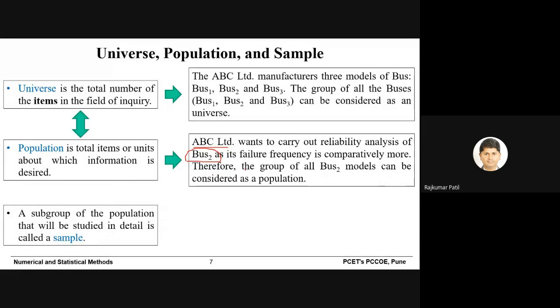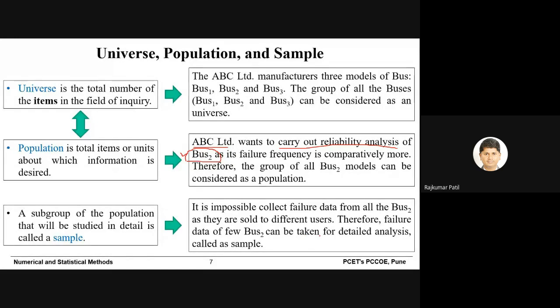It is impossible to collect the failure data from all 1000 buses, and we cannot make the reliability prediction because some customers will say we will not give the data. So you need to collect the data from a few buses. Suppose only 200 customers said that yes, we maintain the failure data of that bus and we will share it with you. So you will take that 200 data and you can make your predictions.